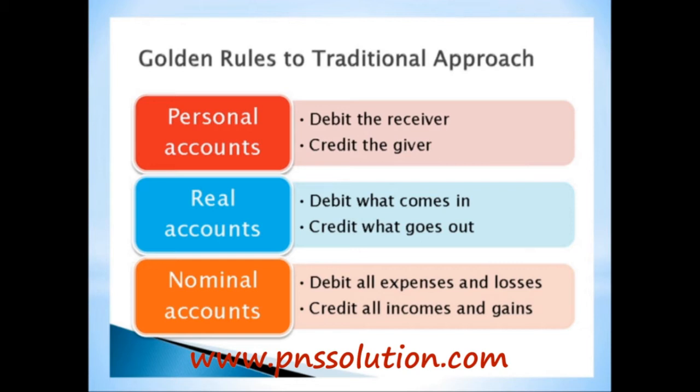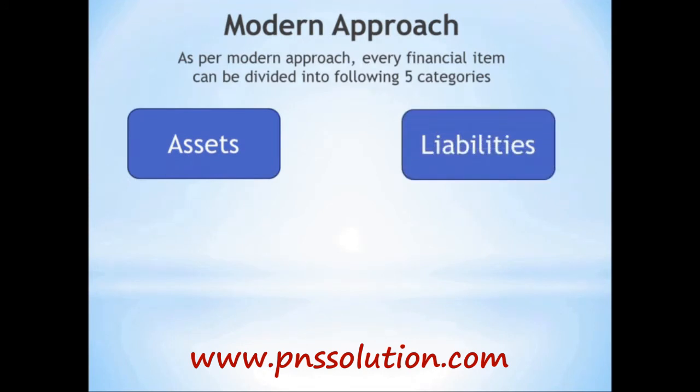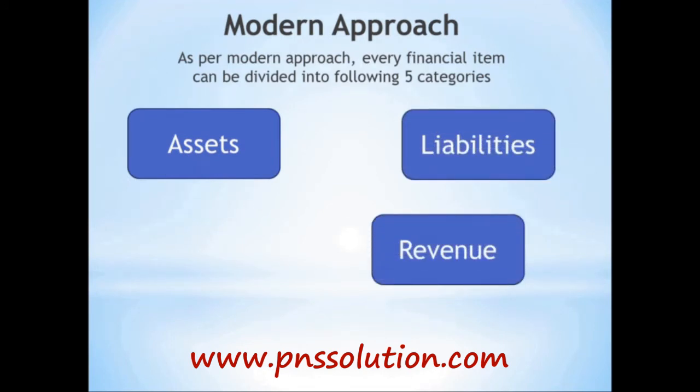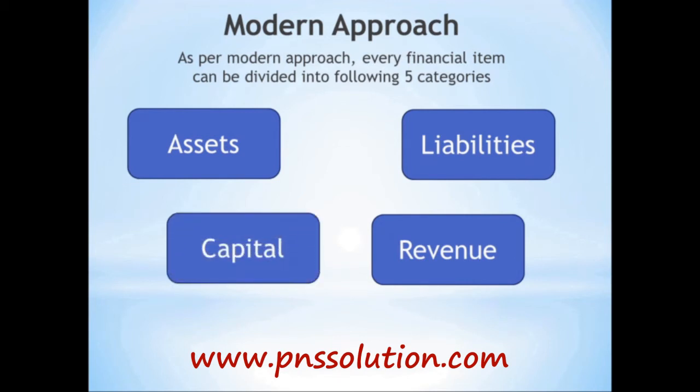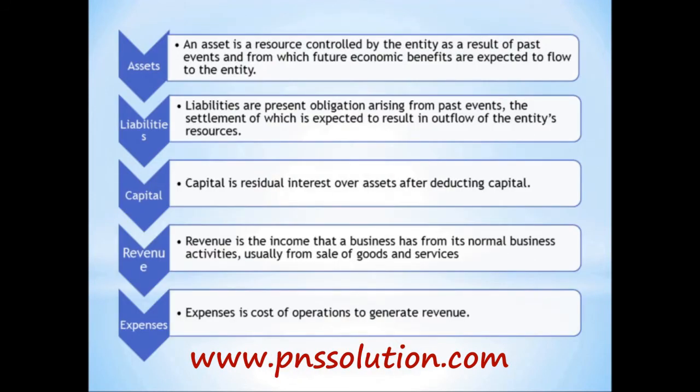Let's go to modern approach. As per modern approach, every item of financial account can be divided into 5 groups, and they are assets, liabilities, capital, or we can say owner's equity, expenses, and income. So we have the definitions of each and every item. We have talked about assets, liabilities, and capital in our previous video of accounts equation, so I will not go with that. Let's talk about revenue and expenses.